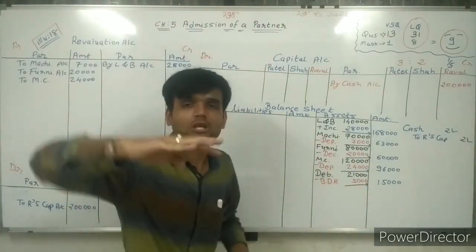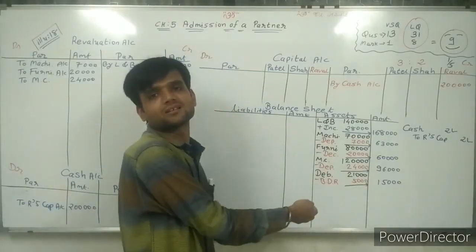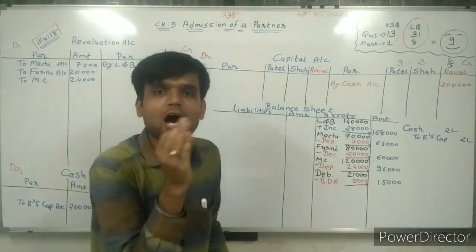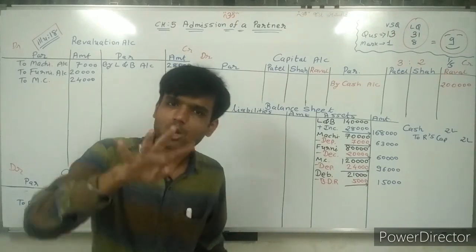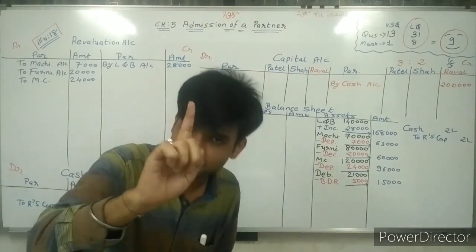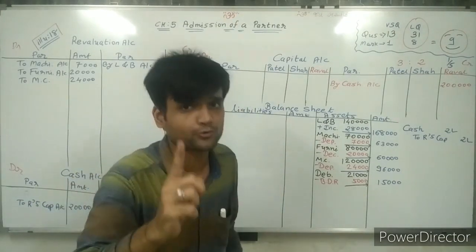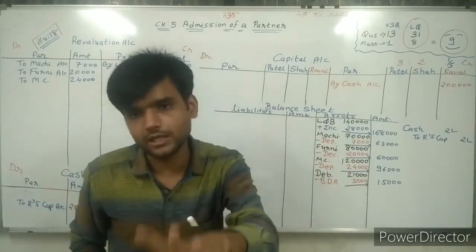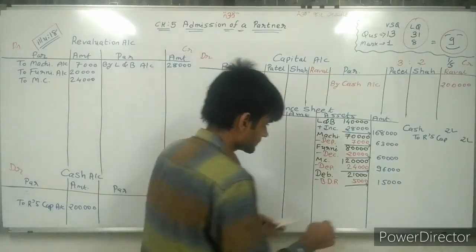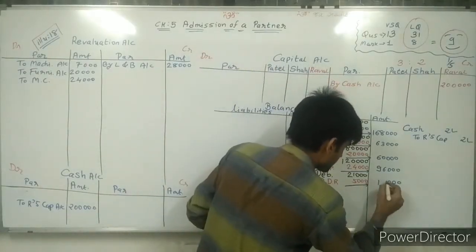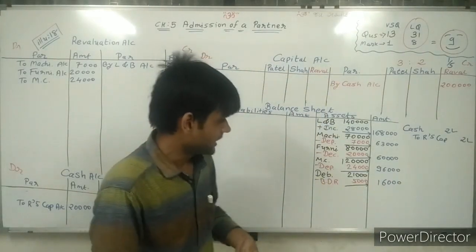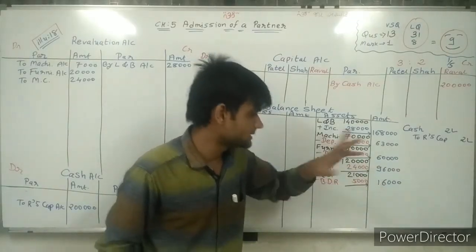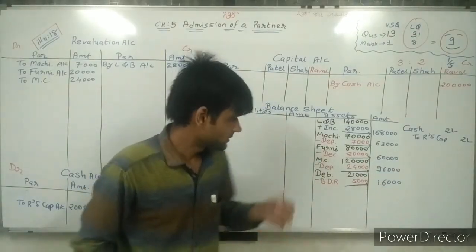It means 4,000 more loss is there. So how many rupees did I say? Sir, only 4,000 rupees. I am repeating again, try to understand. Here 21,000 minus 5,000. The answer is 16,000.